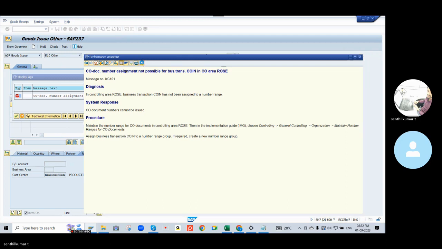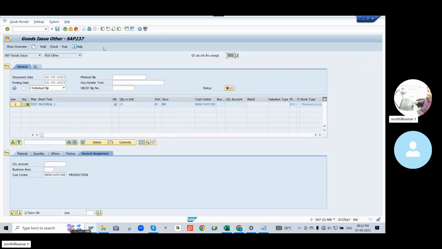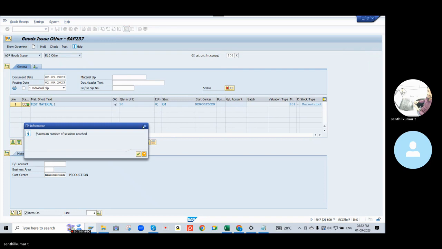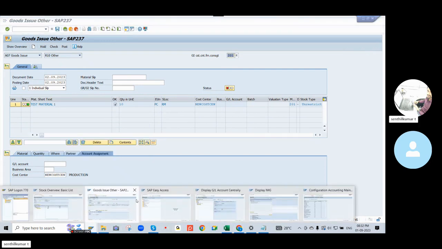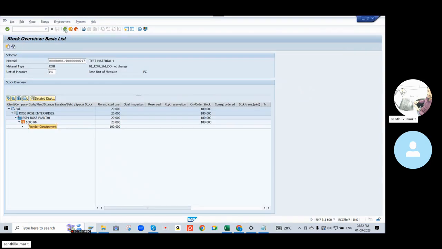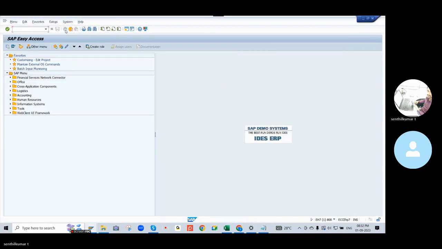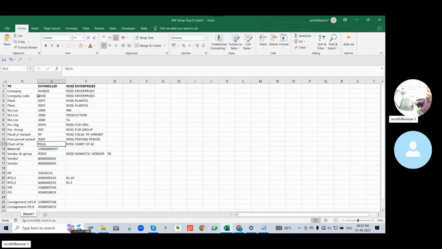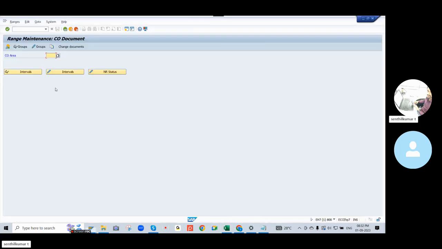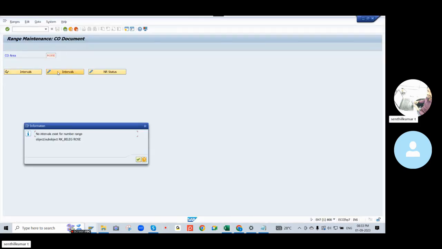Go to the transaction code for this also, controlling. The team responsible is KA, NK, or controlling area, nothing but company code. Go to ROSA, click on intervals.